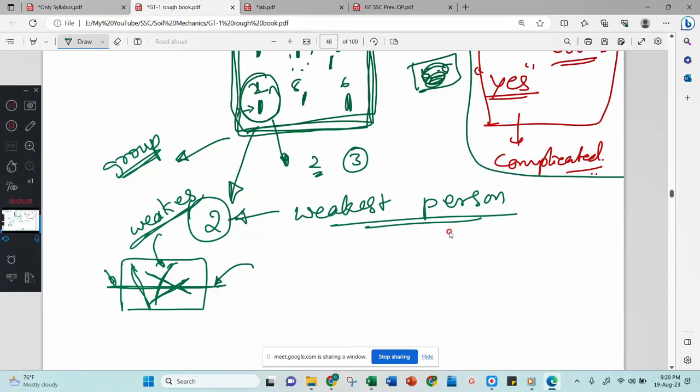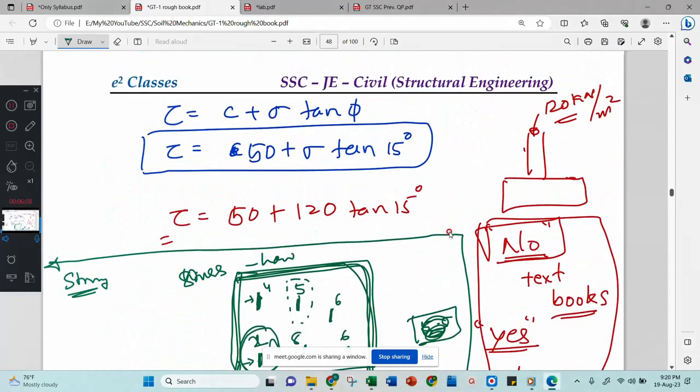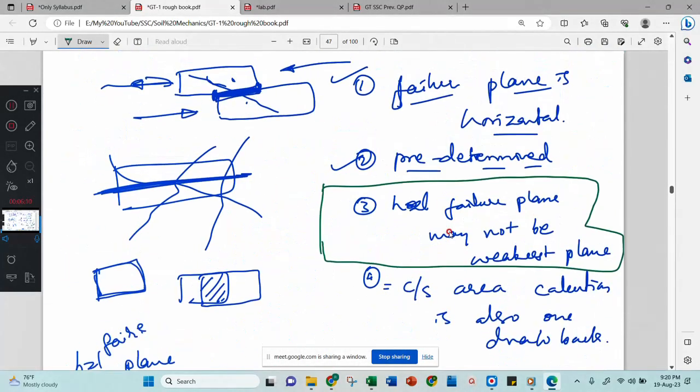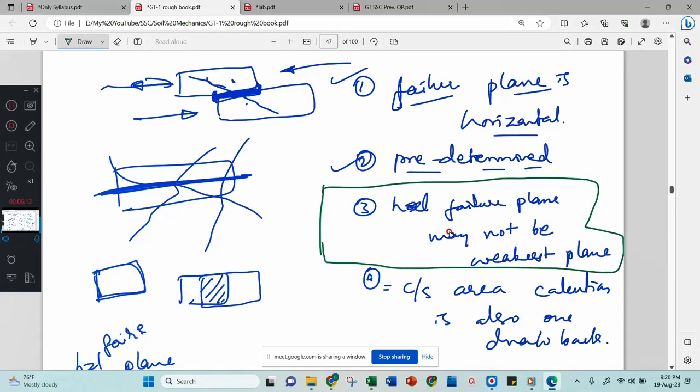Therefore you are not getting the exact strength of the soil, because your focus is not on the weakest person. Understood? This is a demerit, because actually you have to concentrate on the weakest person.